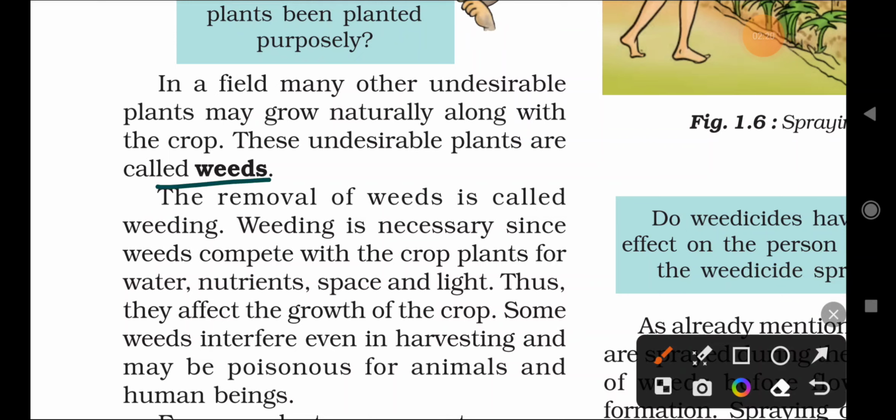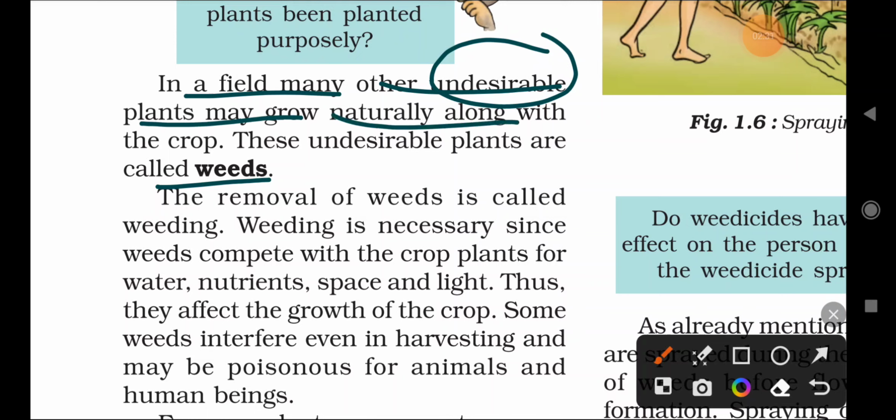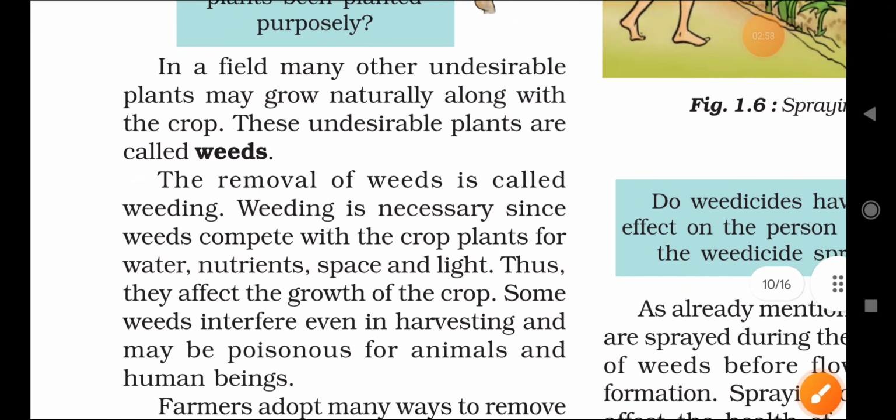Okay, the question comes here. What is the meaning of weeds? In a field, many other plants that are undesirable, not useful and not required, may grow naturally along with the crop. It means they are growing naturally along with the crop. So what are these undesirable plants called? Weeds. Undesirable plants growing naturally along with the crop are called weeds. So this is the definition of a weed.